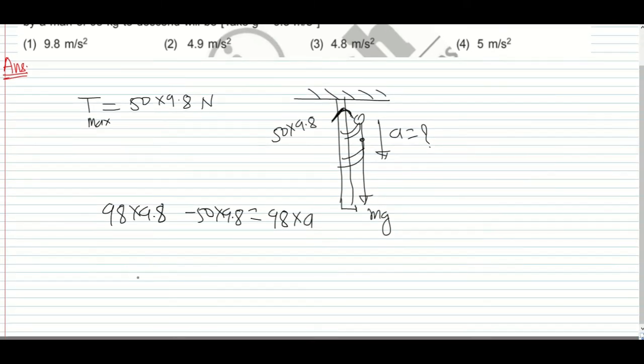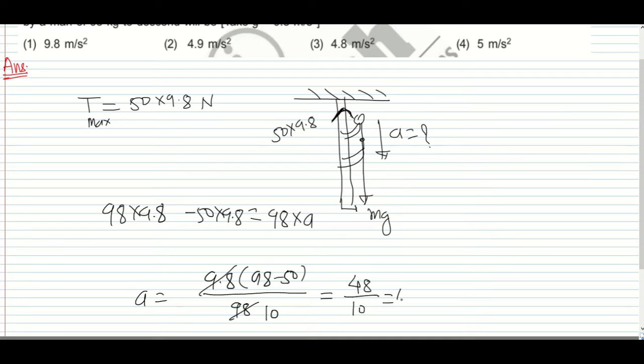Now the acceleration a is 9.8 into (98 minus 50) divided by 98, so you will get 48 divided by 10, and that is 4.8 meter per second squared. I hope this is clear. So the answer for this question is option 3.